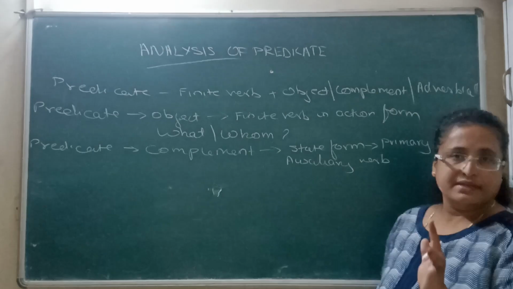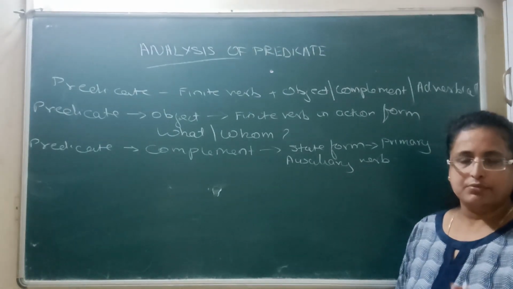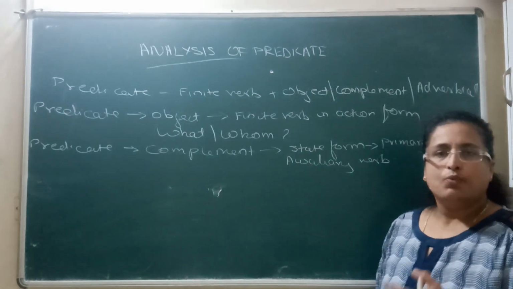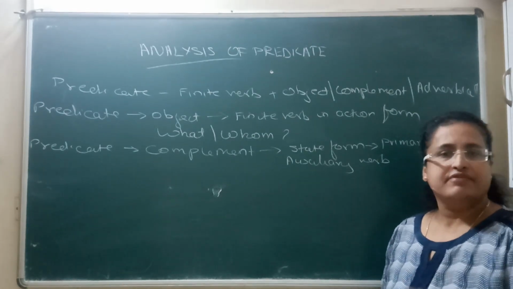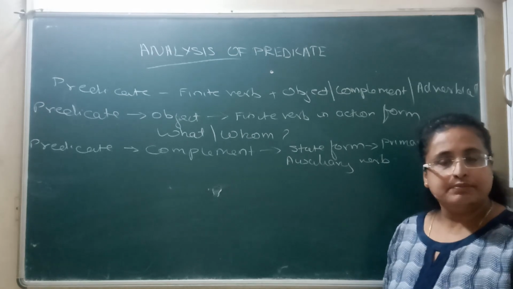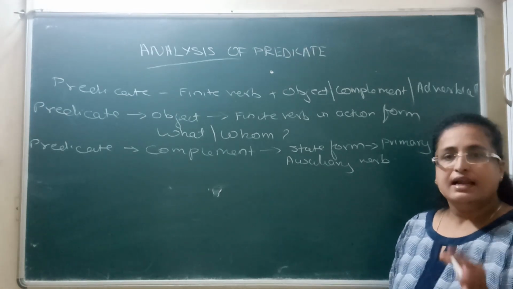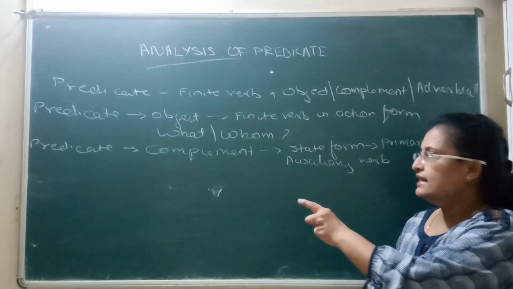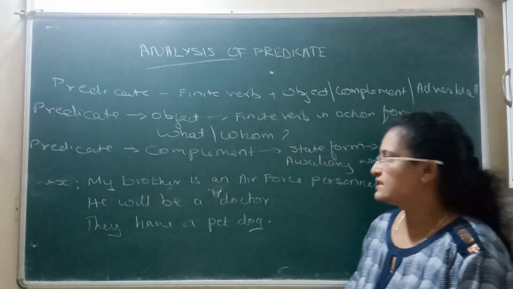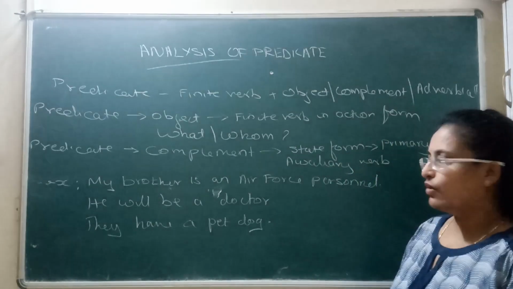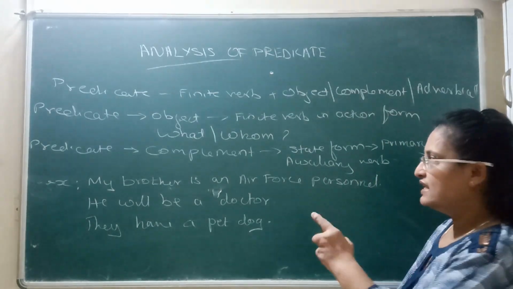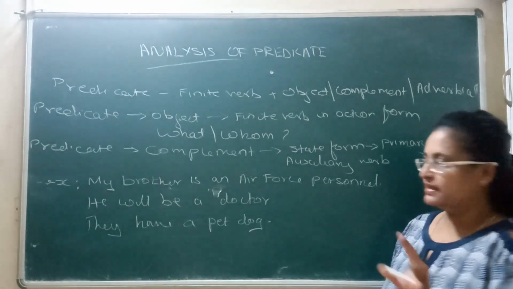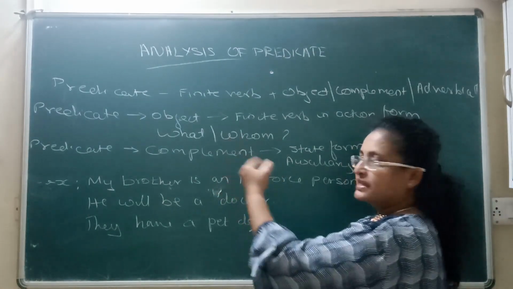There is no action verb in this. It is only a primary auxiliary verb. What is a primary auxiliary verb? It is am, is, are, was, were, has, have, had, will be, shall be, will have, shall have. Like that, primary auxiliary verb is there. Only primary auxiliary verb is there. Then it is a complement. Okay, now let's see the example of a predicate with a complement. What did I say? A complement has an auxiliary verb. There will be no action verb in this. That's the differentiation between object and complement.